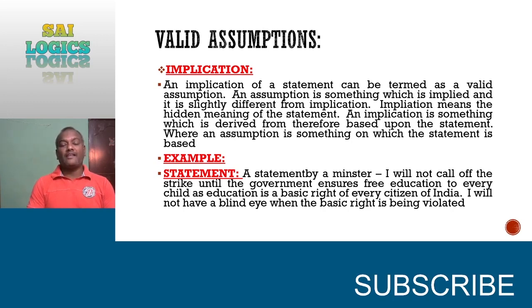Now let us see an example. Already in the last session we took a small example, and I would like to quote the same here. The statement is: so as to bring a company into profits, we need to recruit a foreign trained person. What was the inner meaning that we discussed yesterday? So as to bring the company into profits, that means the company is running in loss. That is the implication, the hidden meaning of the statement.